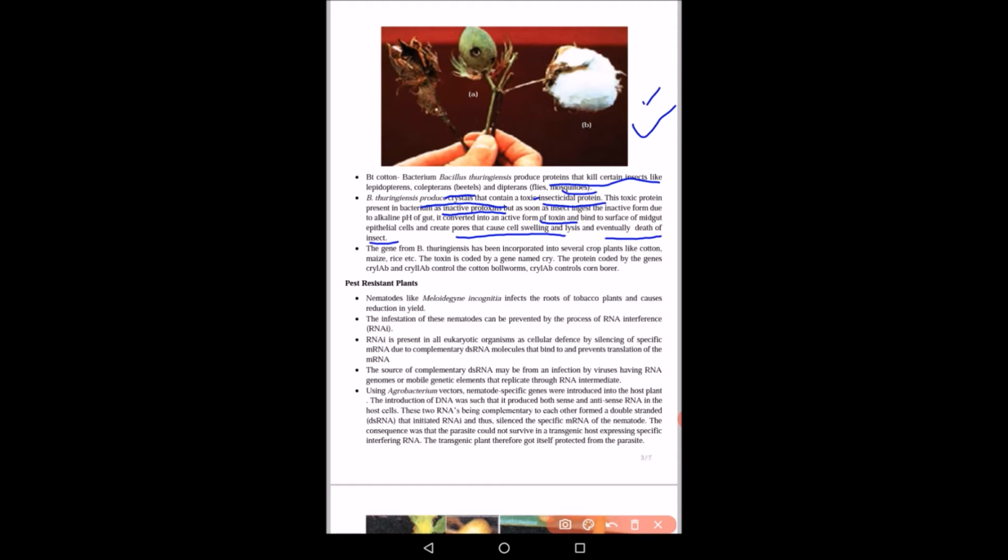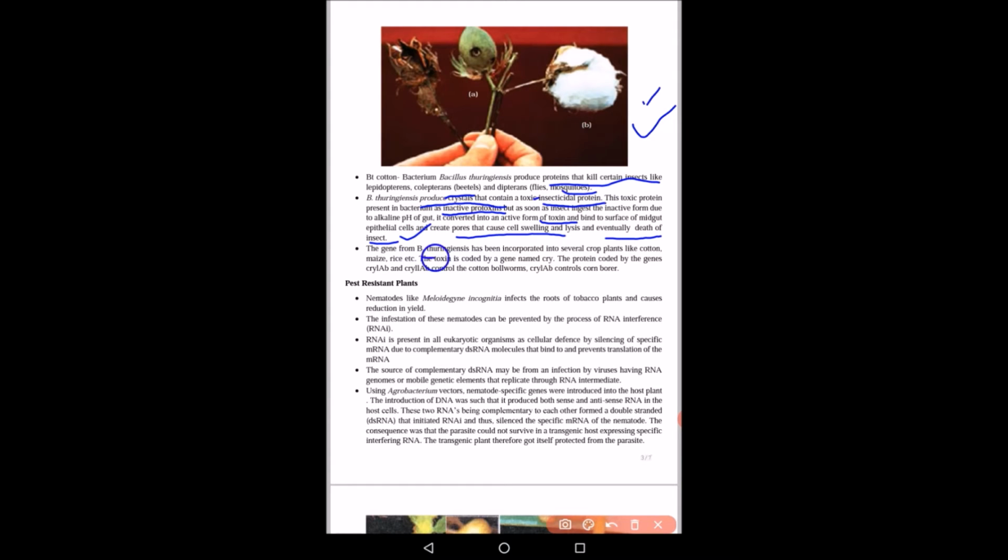So this is the process of how it is providing the insecticidal protein. This protein is present in inactive form, but as soon as the insect ingests it, it is converted into active form, and it causes the death of the insect.